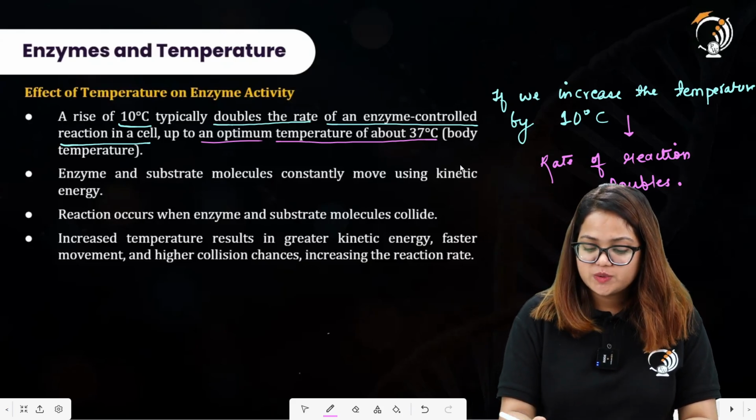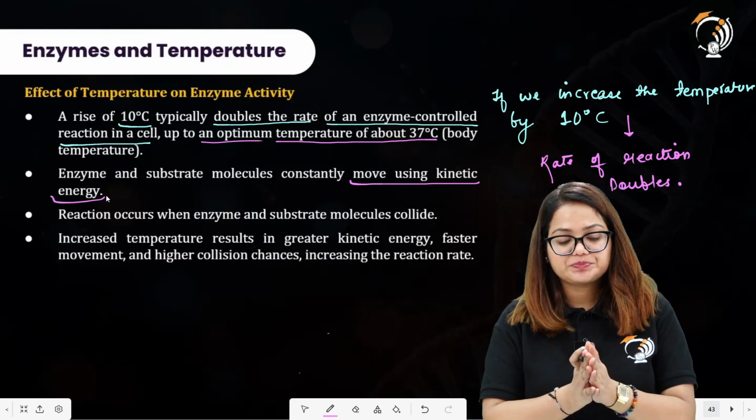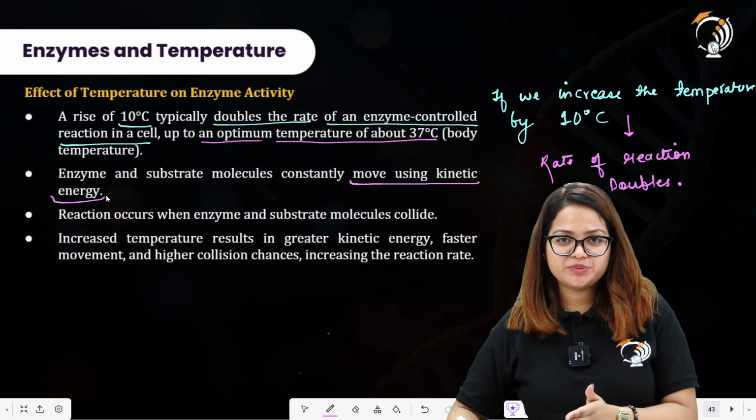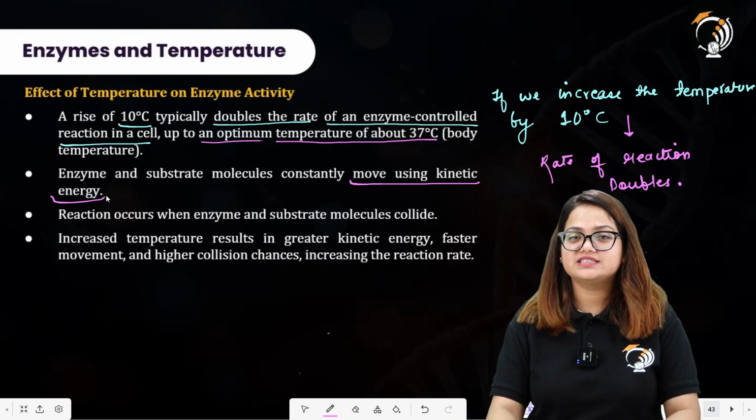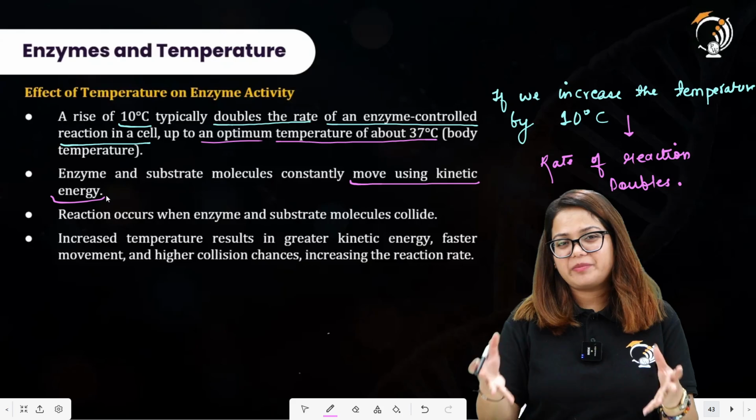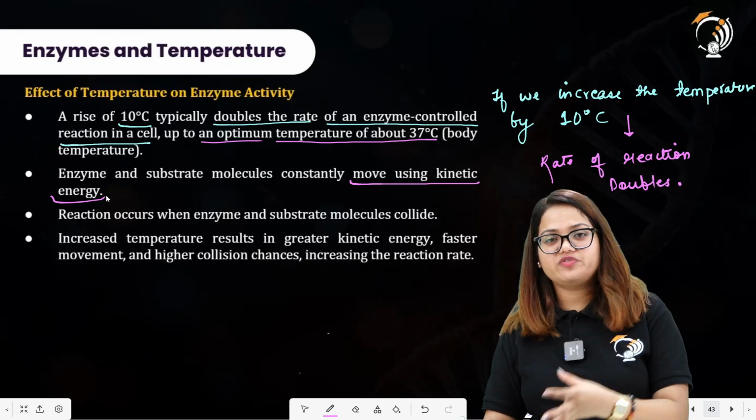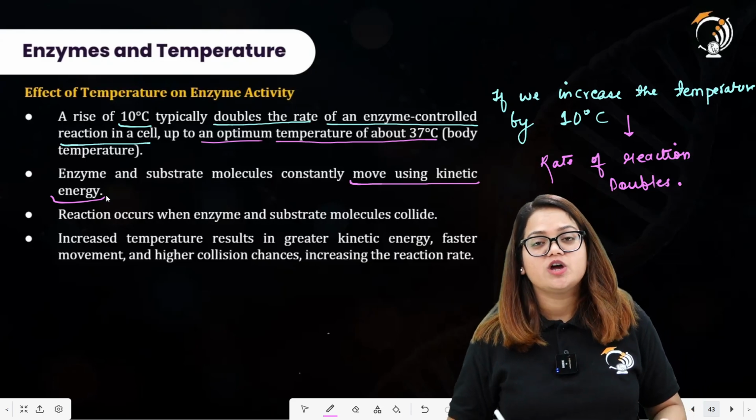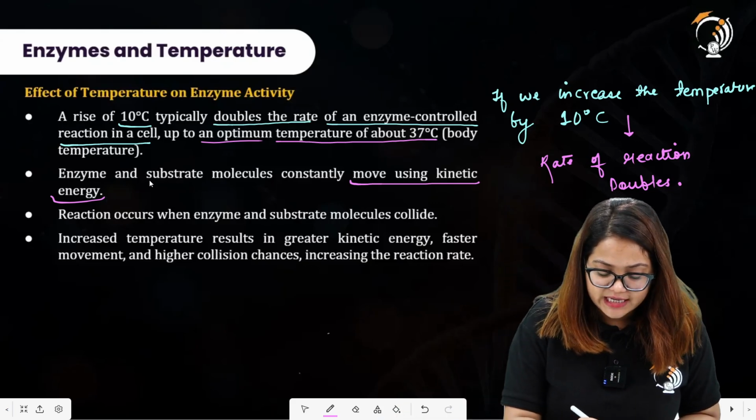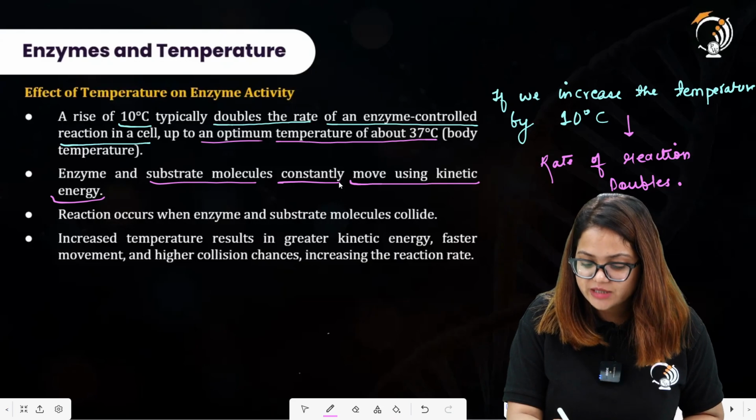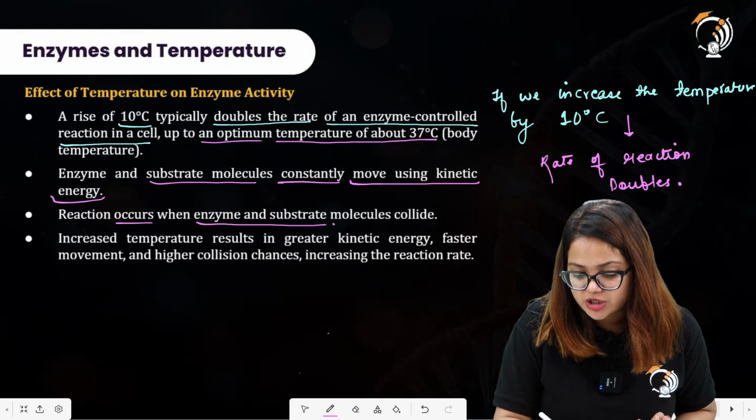Enzyme and substrate molecules constantly move using kinetic energy. As you increase the temperature, the kinetic energy of the molecules increases. There are more collisions inside the apparatus in which enzyme and substrate are present. So the enzyme collides more frequently with the substrate molecules, forming more products. A reaction occurs when enzyme and substrate molecules collide.